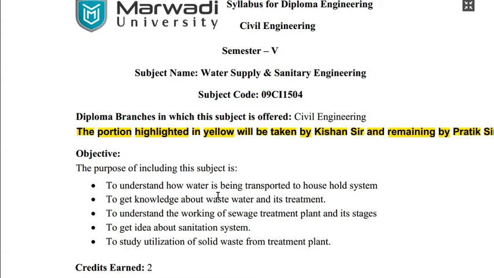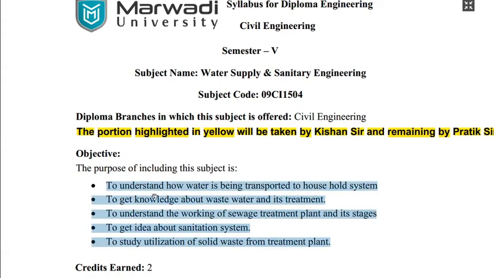We will see the sewage treatment plant stages in detail in this subject. Then, to get an idea about the sanitation system. Last, to study the utilization of solid waste from the treatment plant. All these points explain why you are learning this subject.